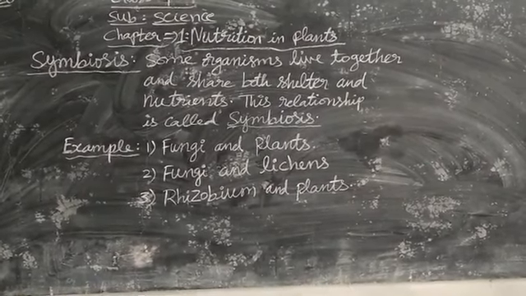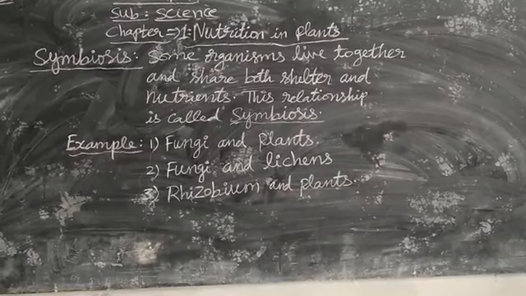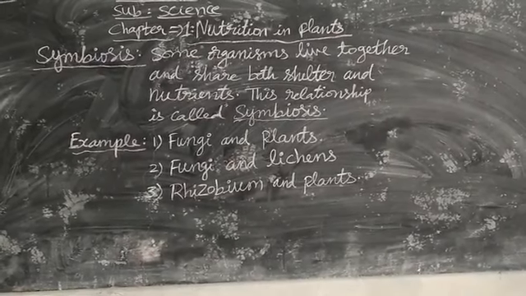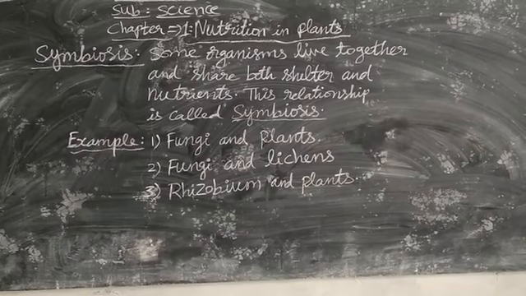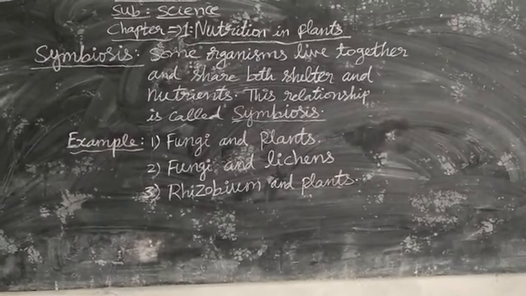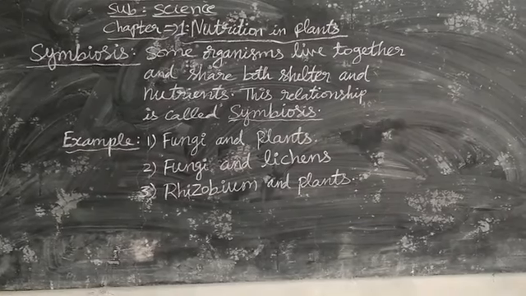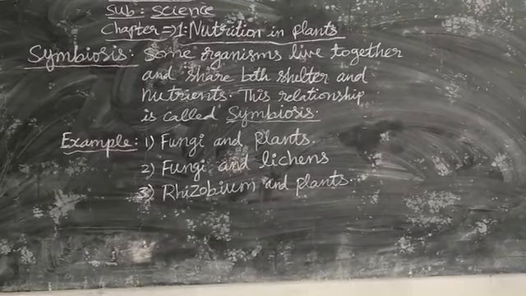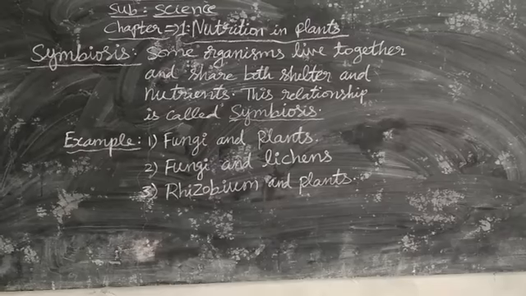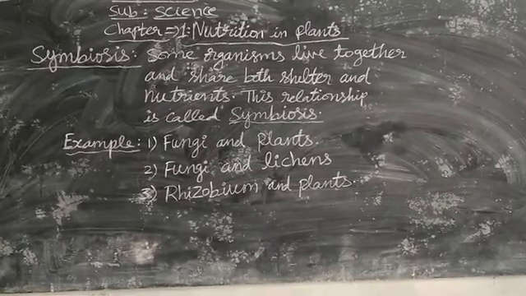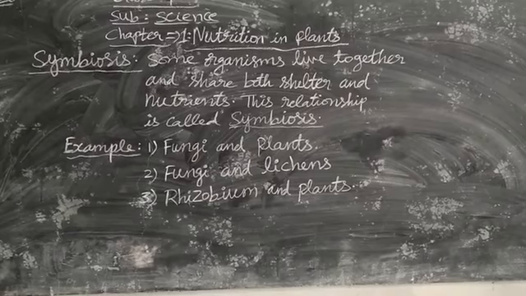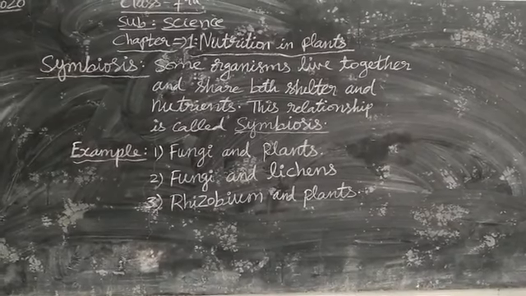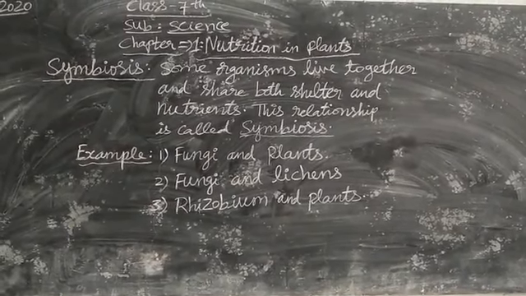Third one is rhizobium and plants. These two also live together. Rhizobium is a bacteria which is present in the soil. This rhizobium bacteria absorbs nitrogen from the atmosphere and supplies it to the plants. Plants take nitrogen from this rhizobium bacteria. They prepare their food and they provide food and shelter to the rhizobium bacteria. So in this way, two organisms live together. They share food and shelter. This is called symbiosis. This completes the lesson.